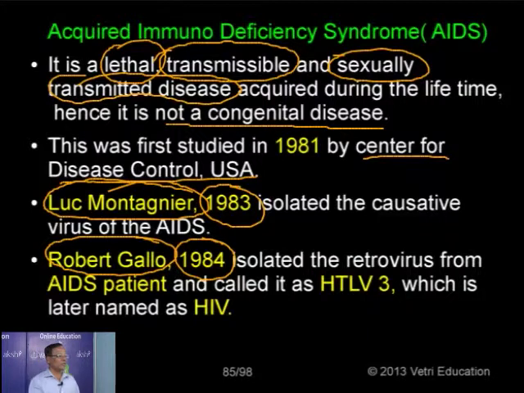He called that one HTLV-3, human T lymphocyte virus 3. But later, the Committee on Taxonomy of Viruses gave one common name to be accepted by all, namely HIV, human immunodeficiency virus, just to avoid the confusion, as so many names had been given to this virus. Finally, the standing word HIV is meant for the causative organism, human immunodeficiency virus.